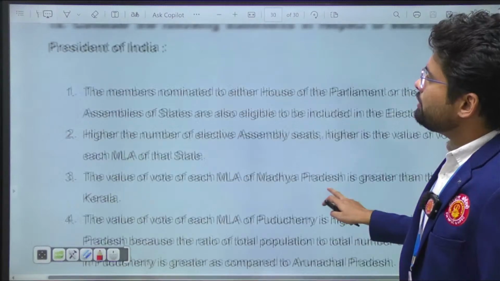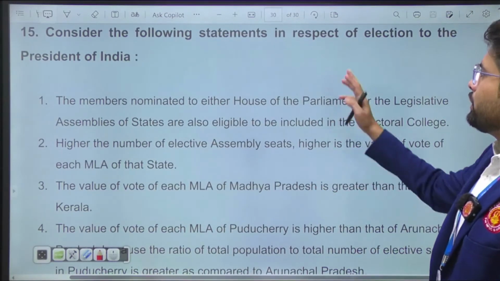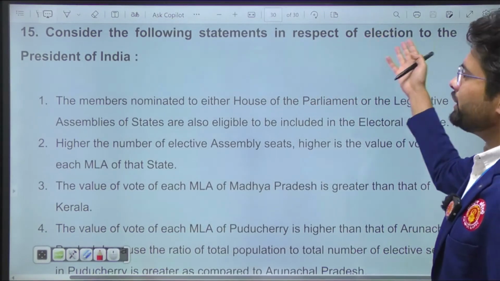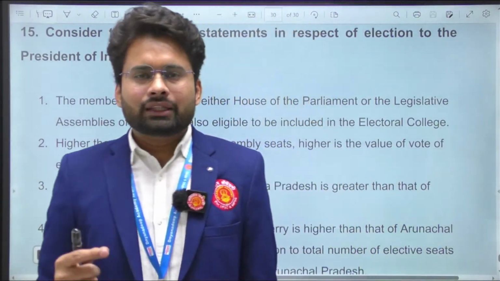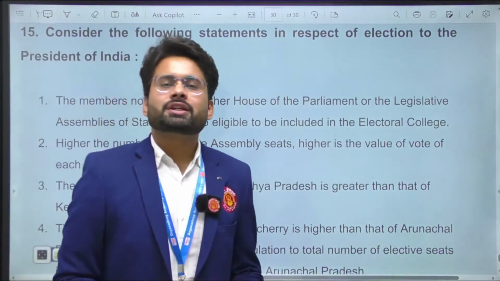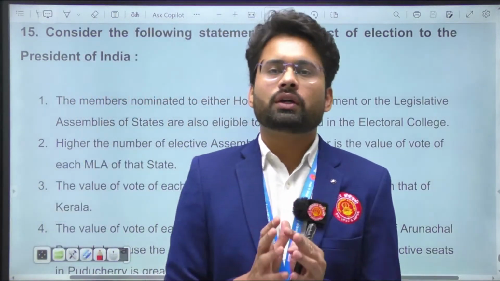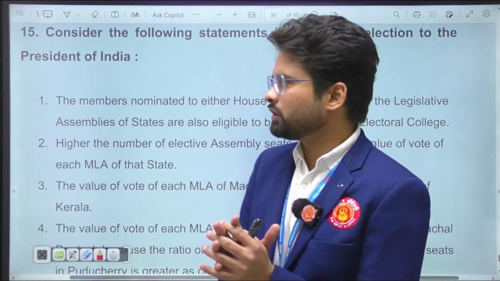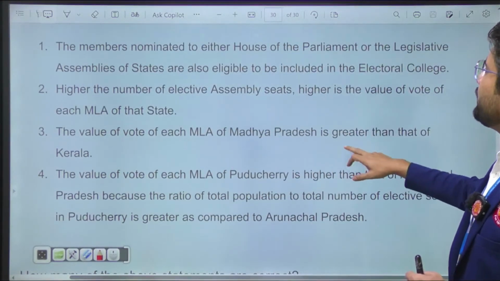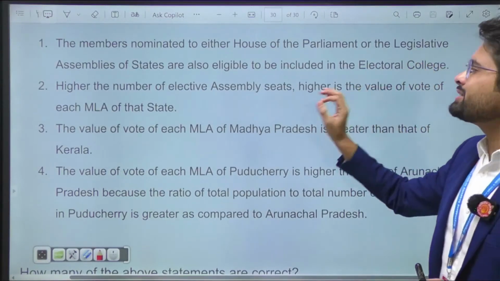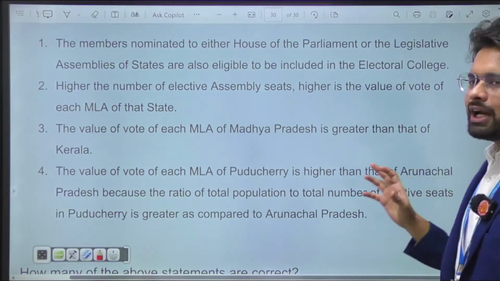And what about question number 15? Just one point. The question is with respect to the election of the President. I told you just a few minutes before that the topic of presidential election was very important, and this is the second question we are observing from the same paper about the processes of the election of the President. The members nominated to either house of Parliament or the legislative assemblies of the states are also eligible to be included in the electoral college.